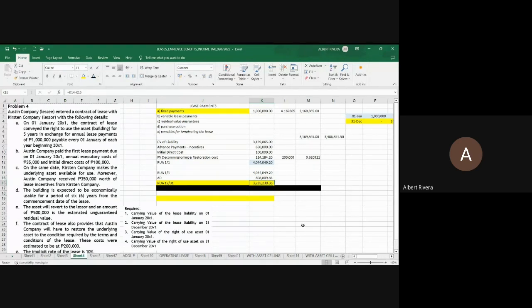What if there is a transfer of ownership? Will we deduct the residual value provided in problem number 4 in our numerator in getting the depreciation expense? The answer is yes, if there is a potential transfer of ownership. Okay? Next, let's go here.